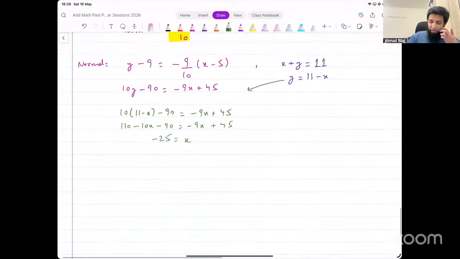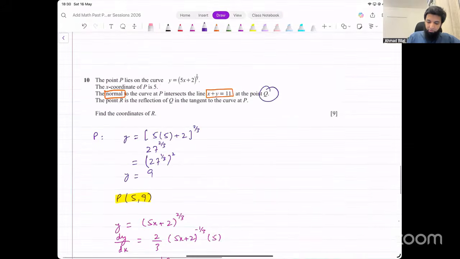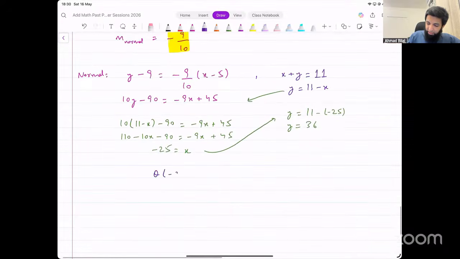Let's input this back in the other equation to get the corresponding value for y. y is equal to 11 minus x, so y equals 11 minus negative 25, and that gives us 36. The value for y is 36. Now, what have we found here? We have figured out the point Q. This point Q is negative 25 and 36. That is what we were looking for.